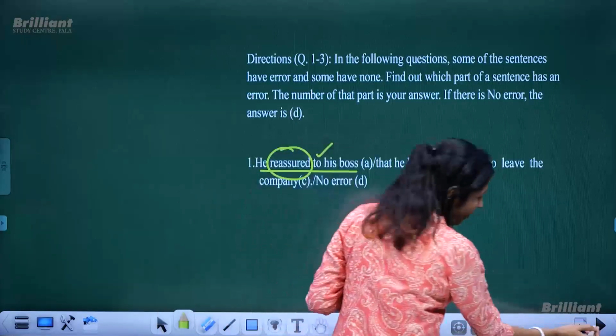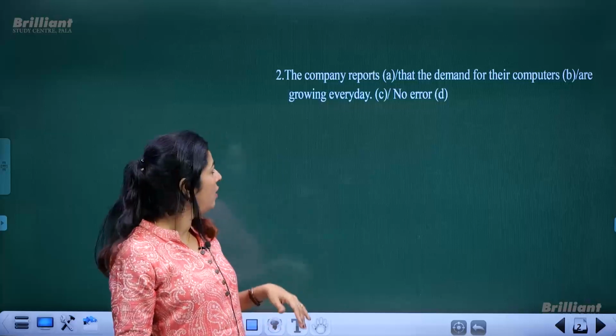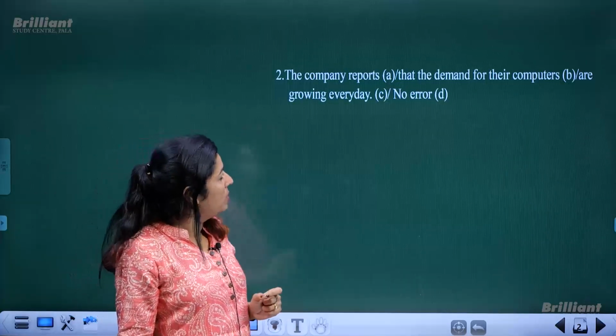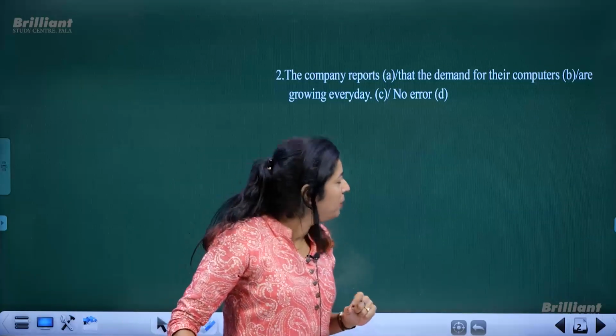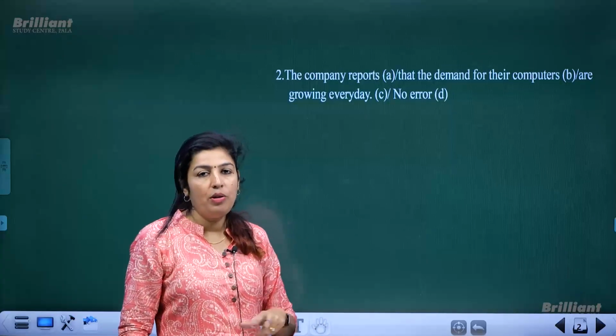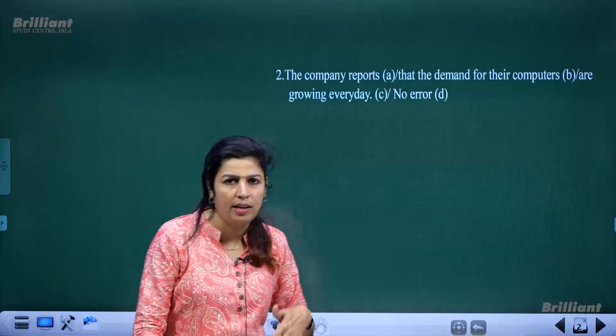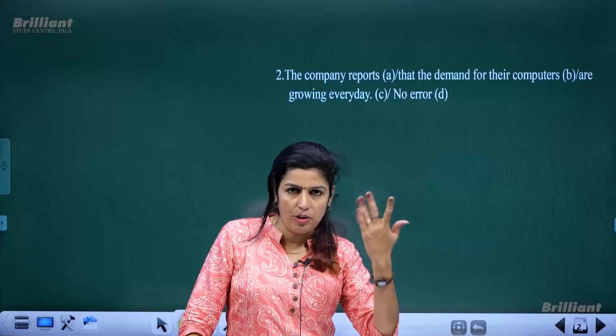Now the next question, let us see if it has an error or not. The company reports that the demand for their computers are growing every day. When you read it again, the first reading will tell you, or else you may not find any error during the first reading.